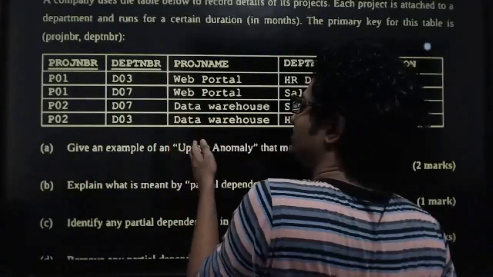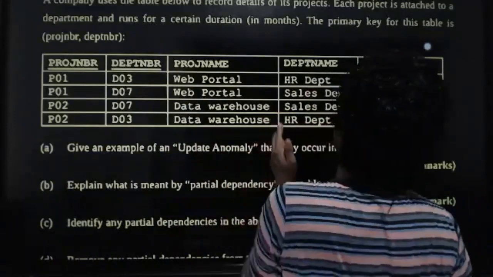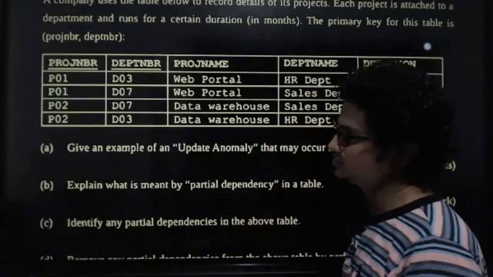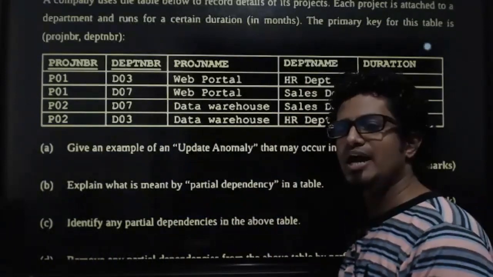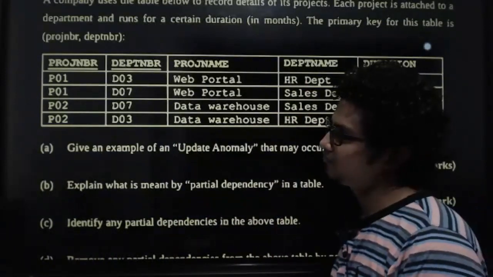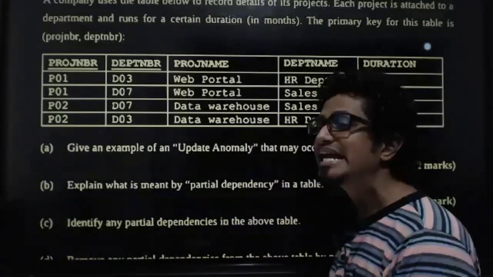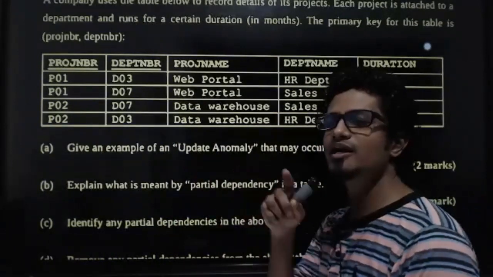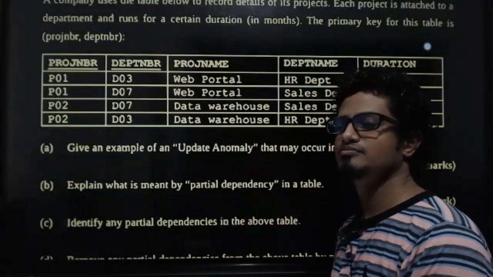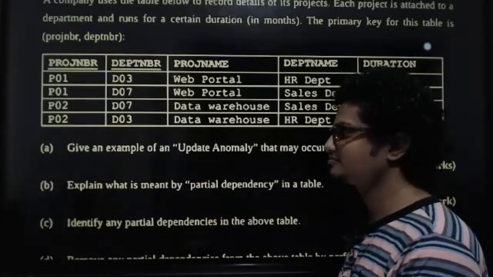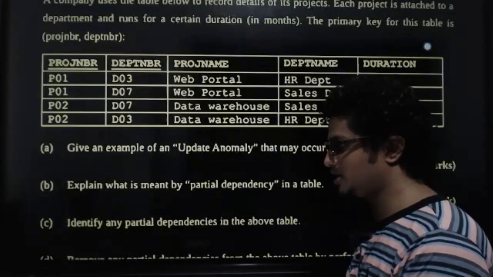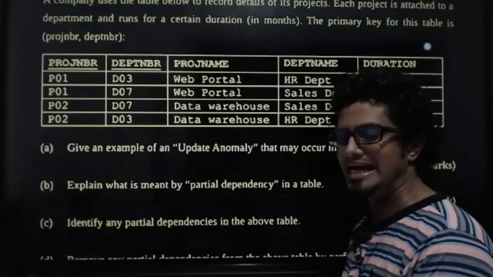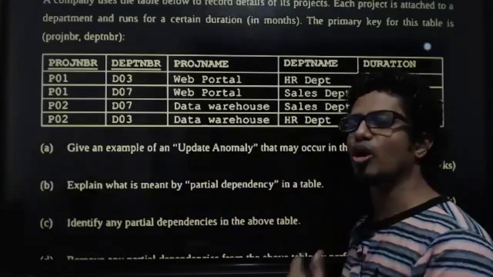Give an example of an update anomaly that may occur in this table. For an update anomaly to occur, this table should be in blank form. Fill in the blanks.